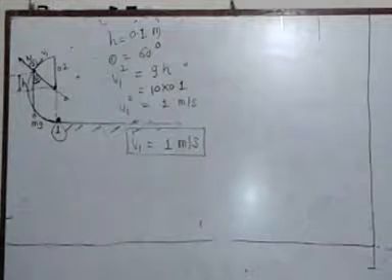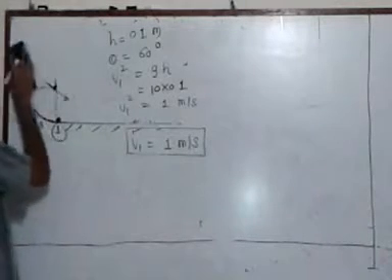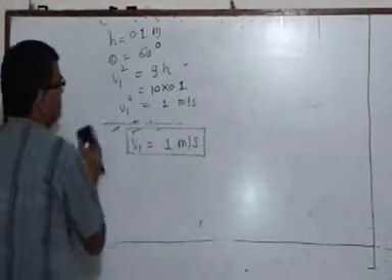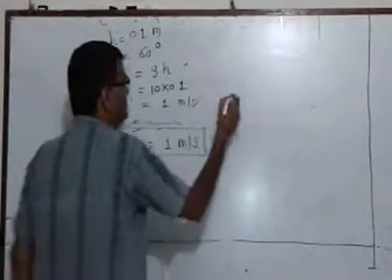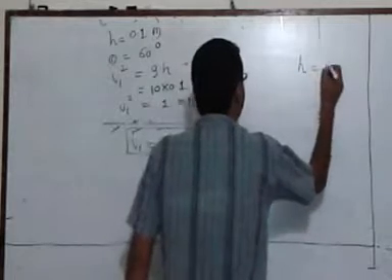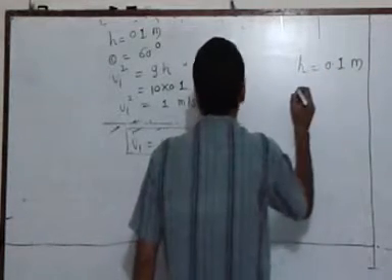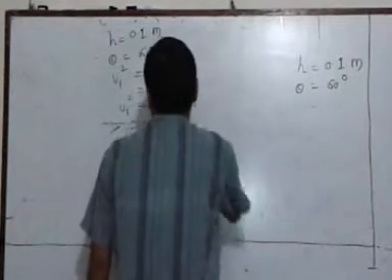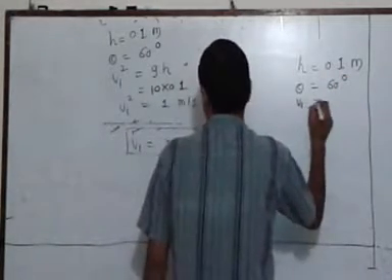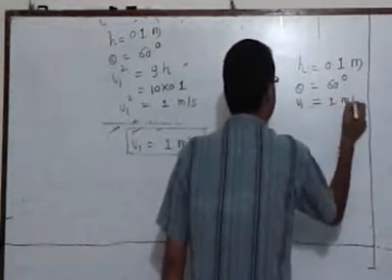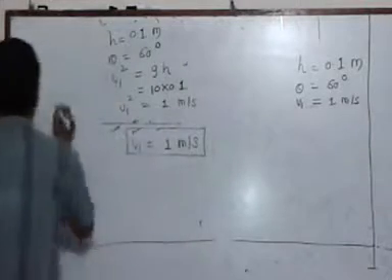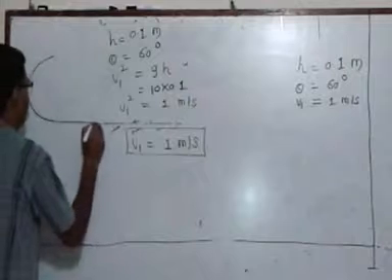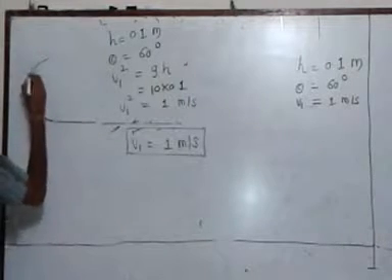Let us redraw this figure over here. Let us note these points here. h as 0.1 meter, theta as 60 degree, and the initial velocity V1 is 1 meter per second. Now let us try to understand the concept of projectile motion.